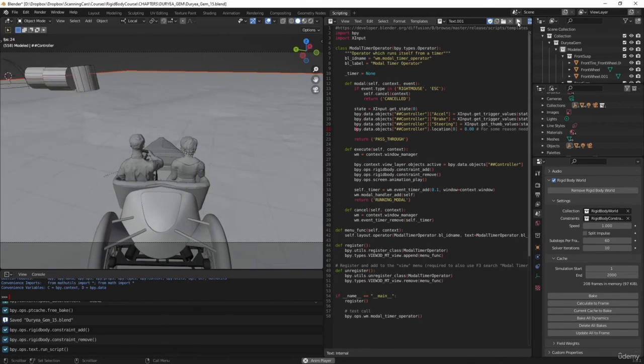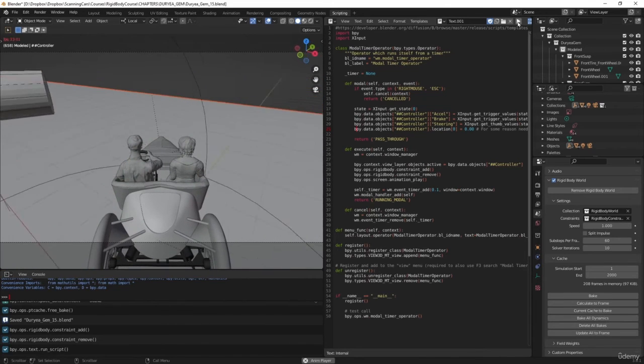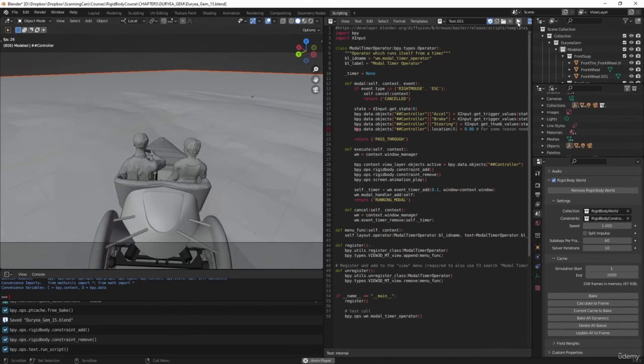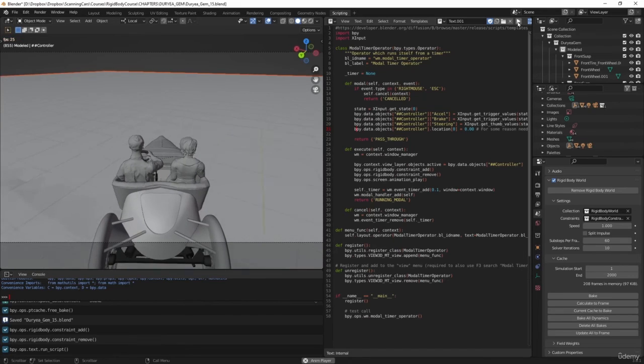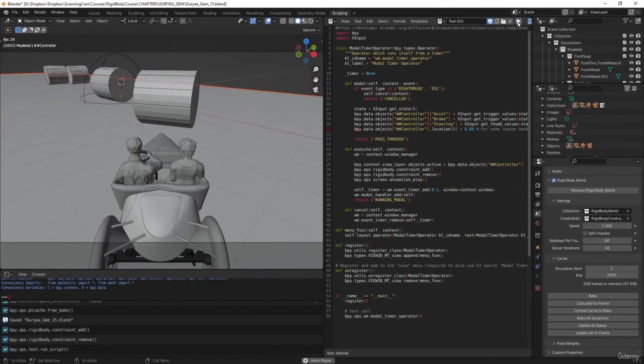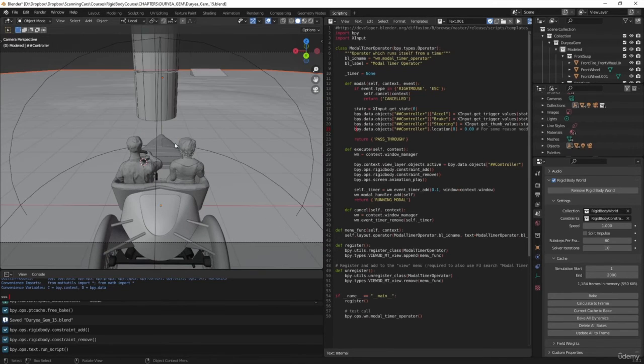So now, with our controller, I'm using, again, an Xbox One controller, I can just drive this around. You can run into all these cylinders and whatever else, make a racetrack. And it's kind of like a driving simulator. And just for a little bit of fun, let me hit the brake. To get out of this, just put your mouse in the 3D viewport and hit escape twice, and it'll reset it.